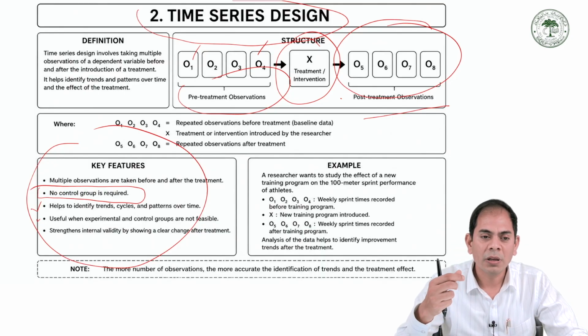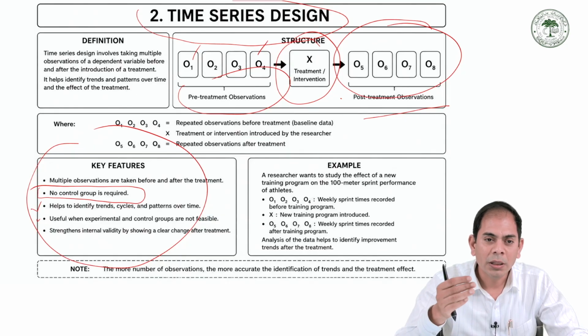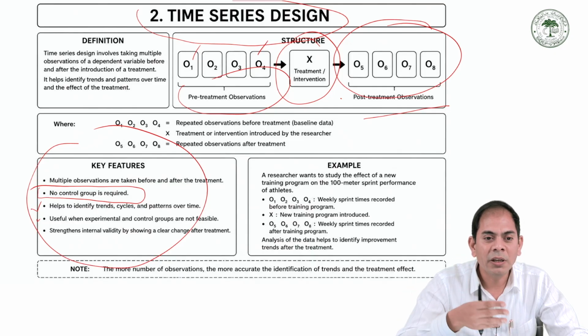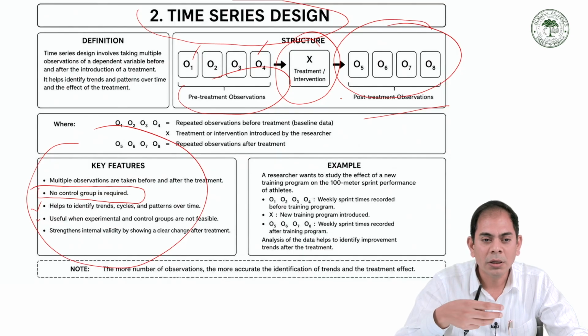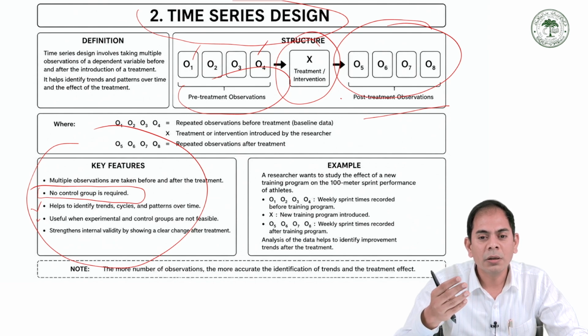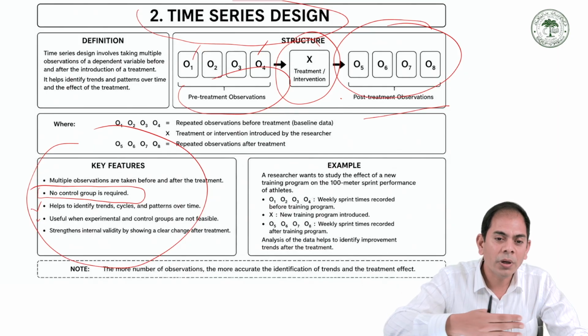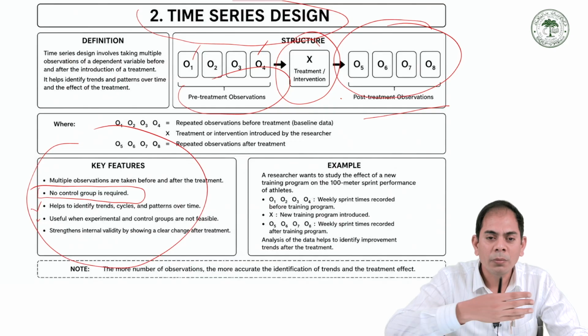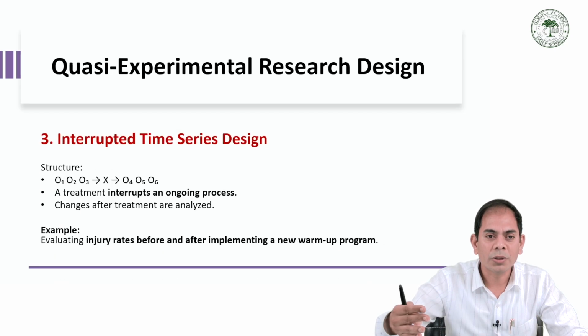Sometimes an experiment is not possible, sometimes it is not possible to give a control group. Then we go for this kind of research. It strengthens internal validity by showing the clear change after the treatment. This is very strong. The more observations there are, the more accurate the identification of the trend and the treatment effect. We record the data multiple times, so we record more accurate changes and a more accurate trend of the changes. This is a very important process.